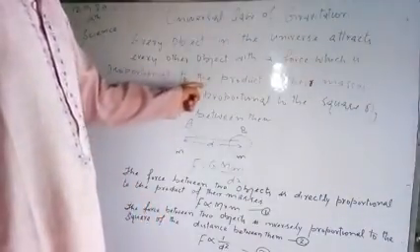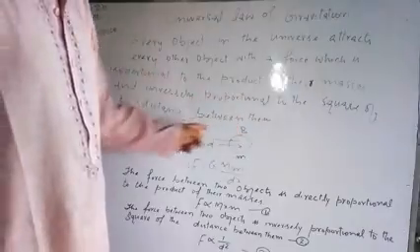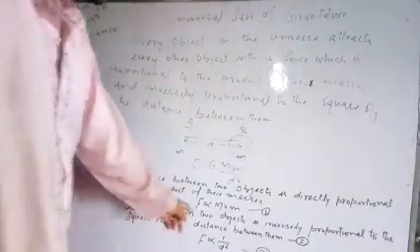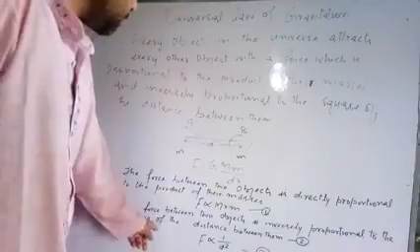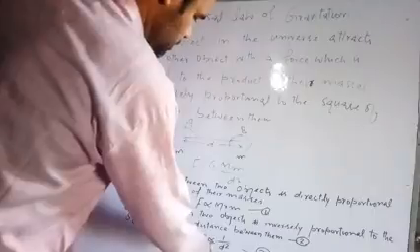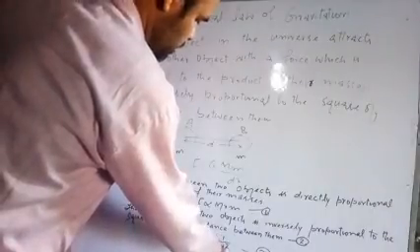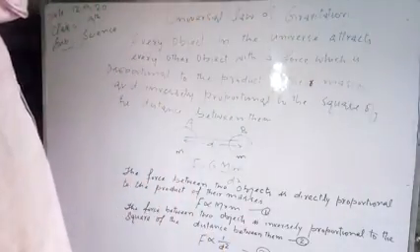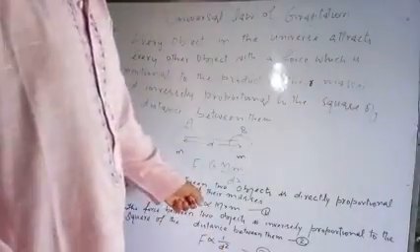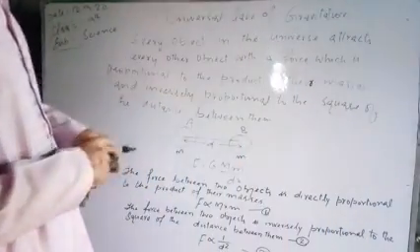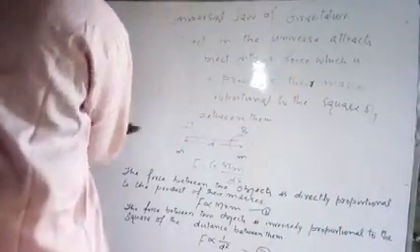We also know that the force between two objects is inversely proportional to the square of the distance between them. So we will write F is directly proportional to 1 by d square. That is, force is inversely proportional to the square of the distance. This is equation second. Combining equation first and equation second, we will get